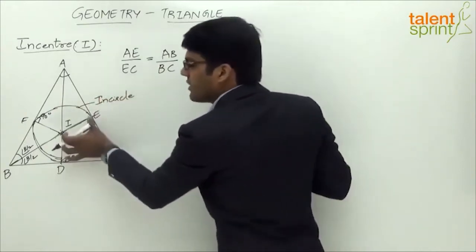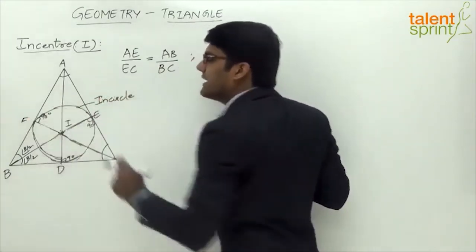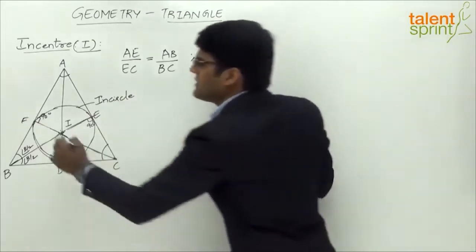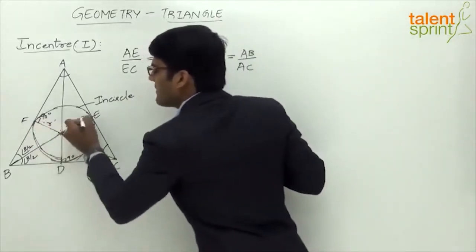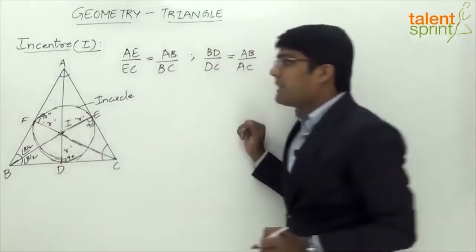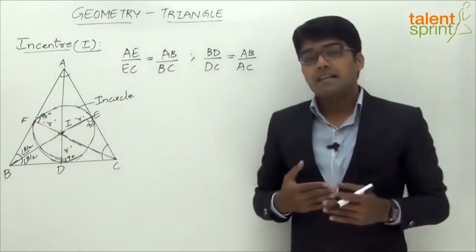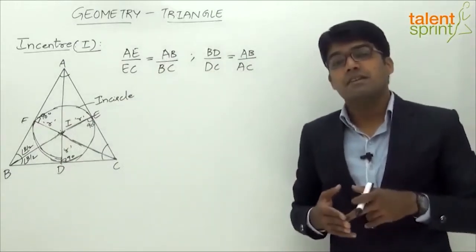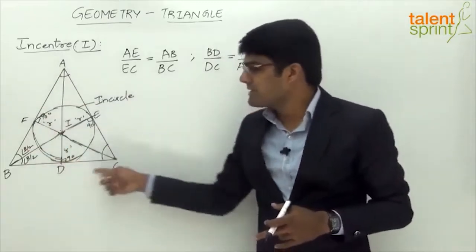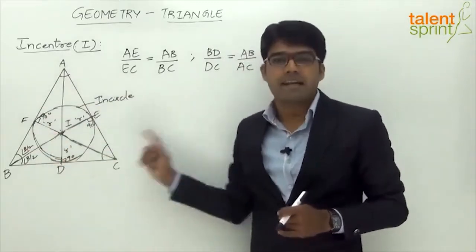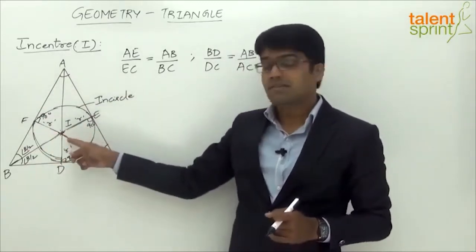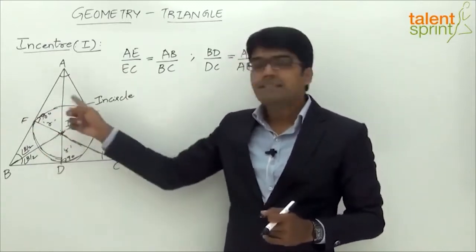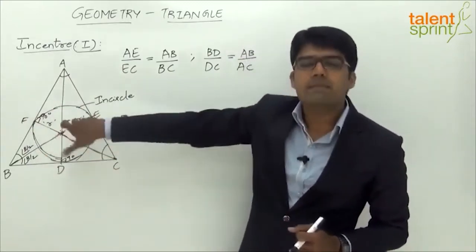Incircle, and the radius, what is the radius? IE or ID or IF is known as inradius, which is denoted by the small letter r, right? So if you compare incentre with circumcentre, what do we see? Circumcentre is the center of a circle which passes through all the three vertices, or it circumscribes the triangle, whereas incentre is the center of a circle which touches all the three sides, or it is completely inscribed within the